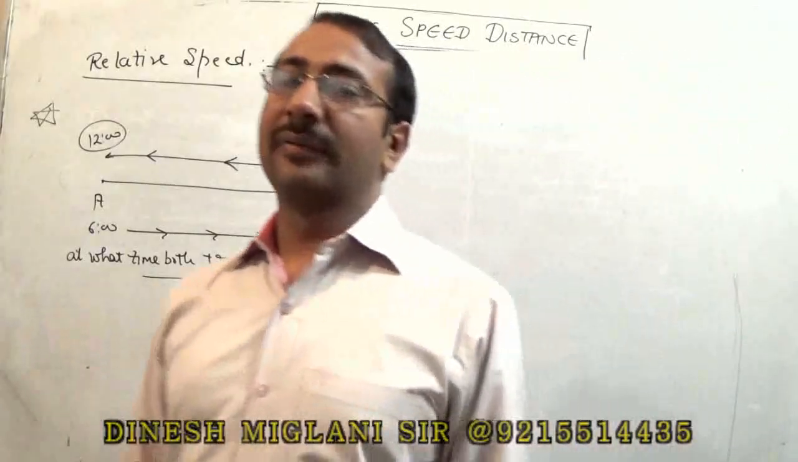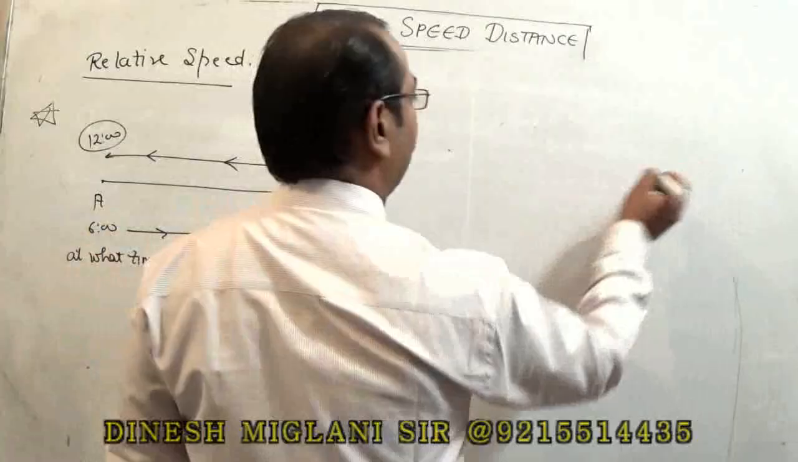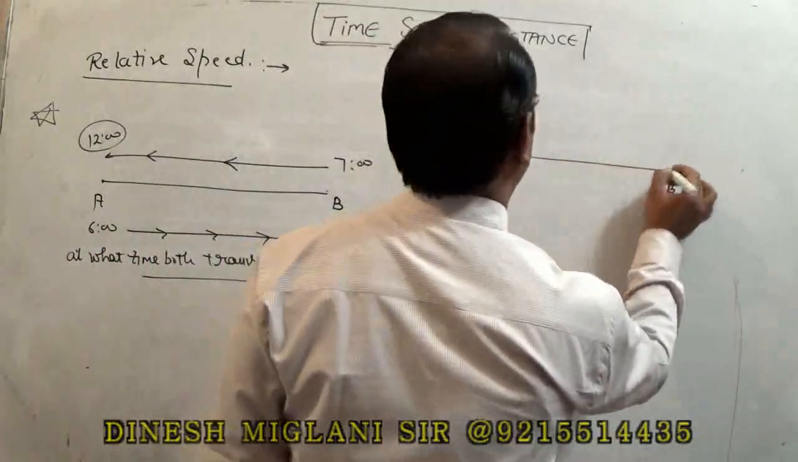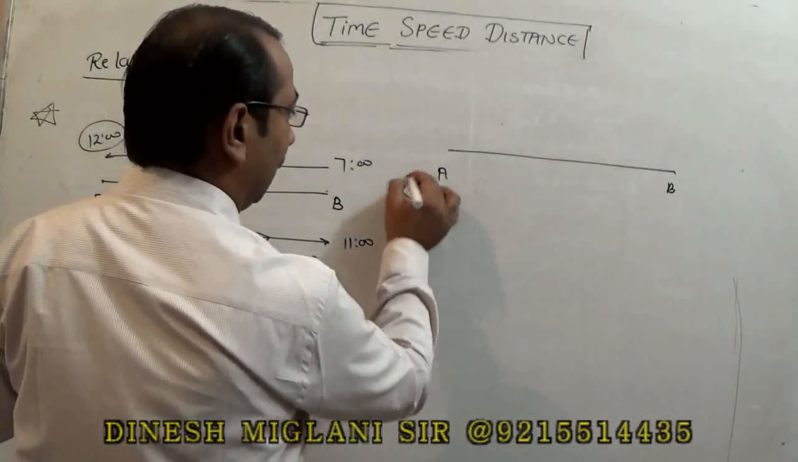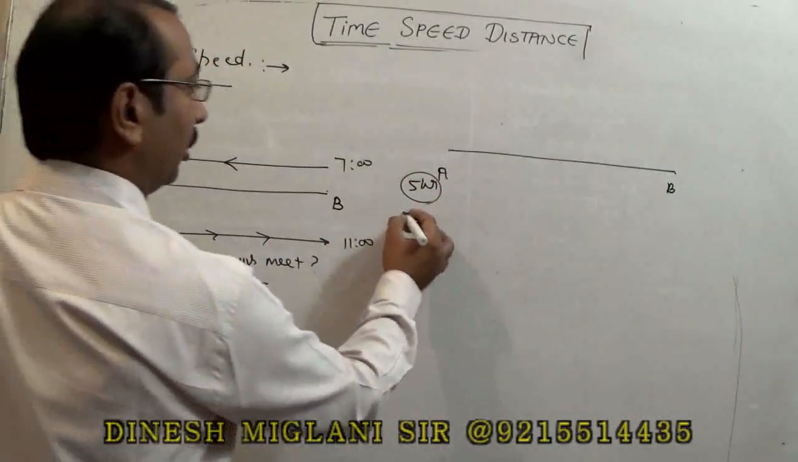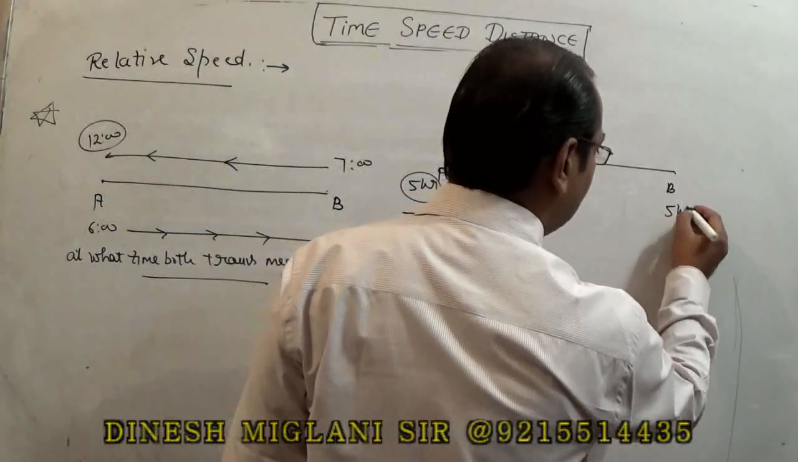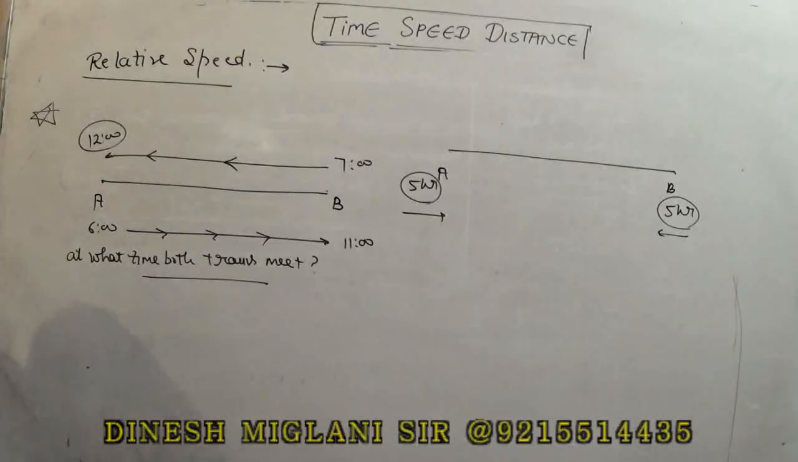Right? So the first step is very simple. We just try to plot it here. A and B, two stations. The first train takes how many hours? 5 hours. Right? And the second train, going from B to A, takes 5 hours. That is by chance. It may also be 4 hours, 3 hours. It depends on the station, right?